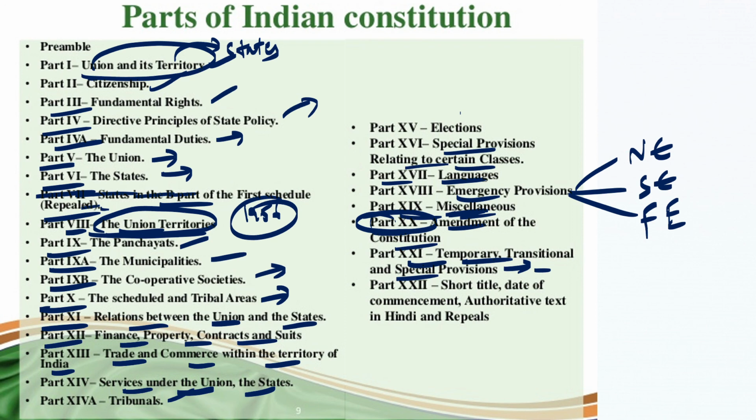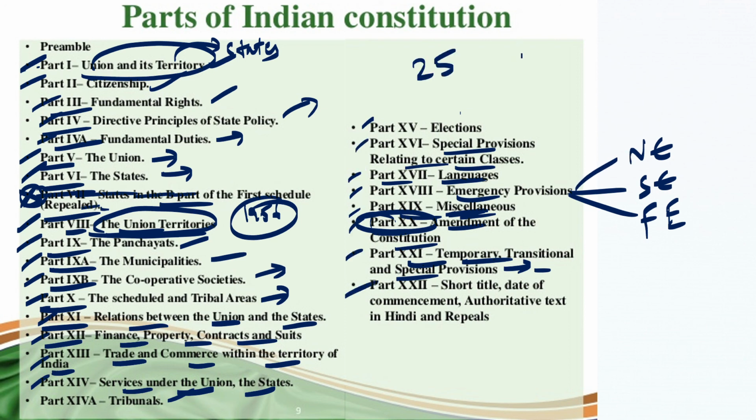So if we count how many parts there are: this is the first part, 1 2 3 4 5 6 7. This one is repealed, deleted, so no need to count. This is 8th, 9th, 10, 11, 12, 13, 14, 15, 16, 17, 18, 19, 20, 21, 22, 23, 24 and 25. So there are 25 parts as of now.